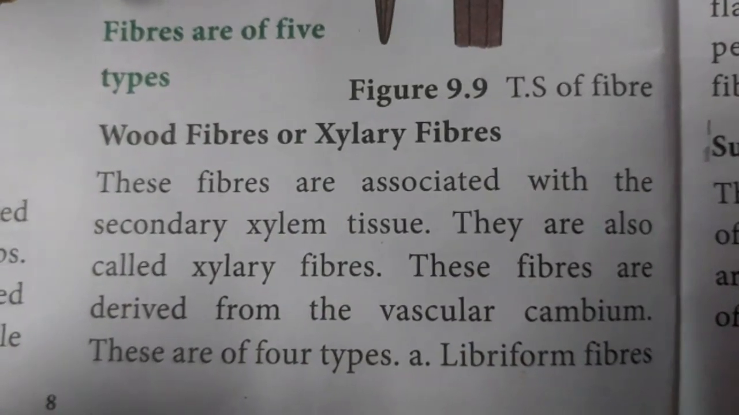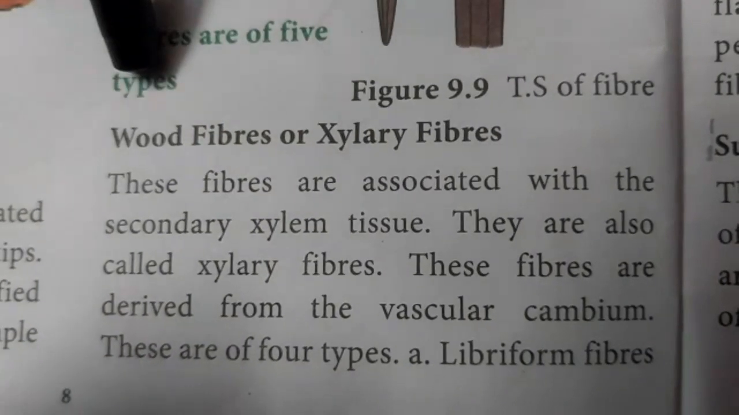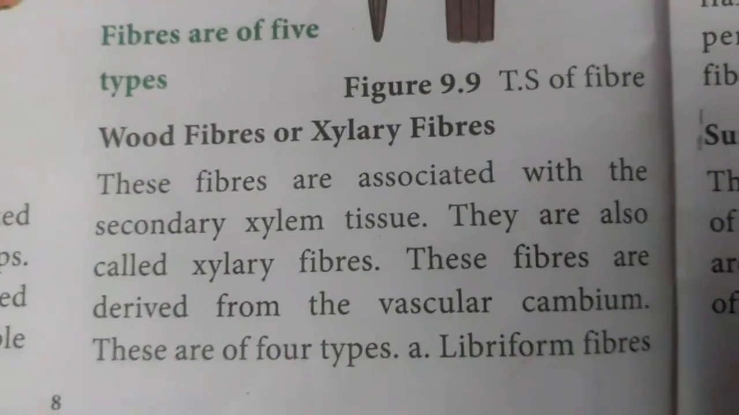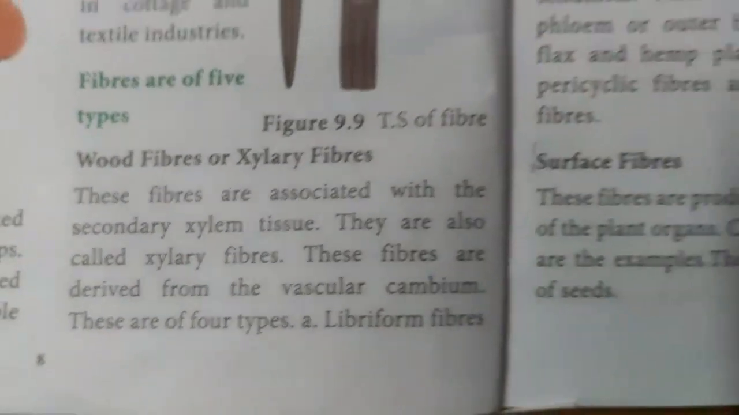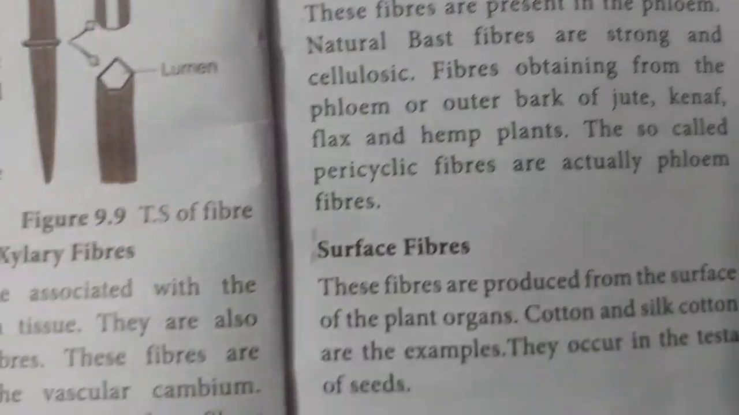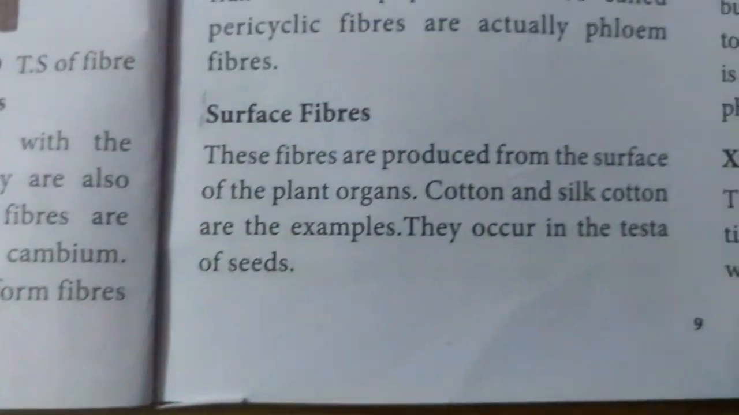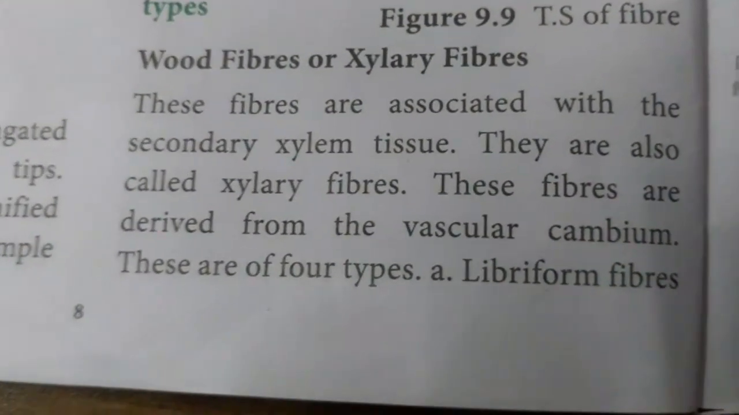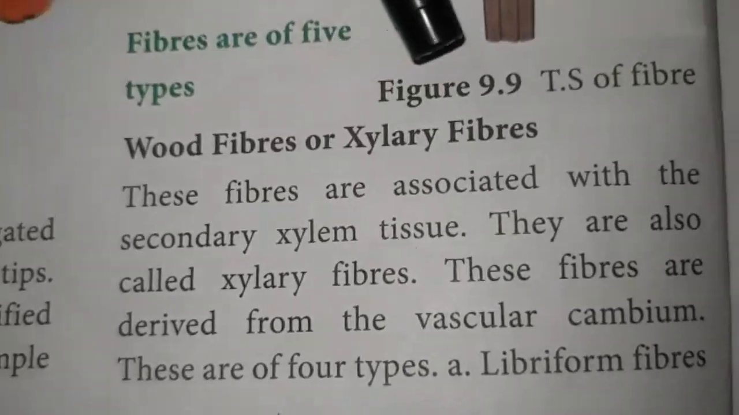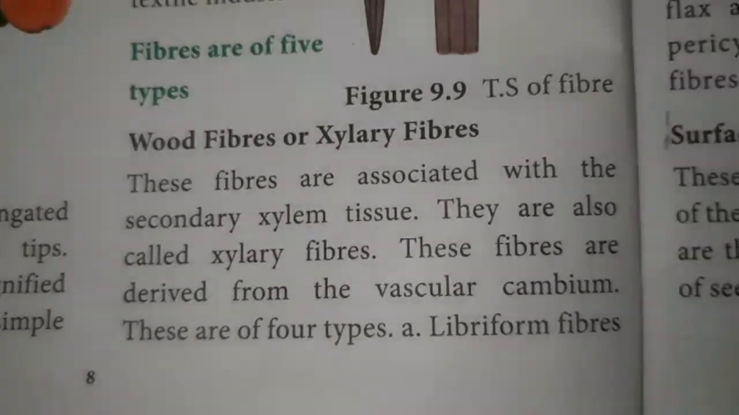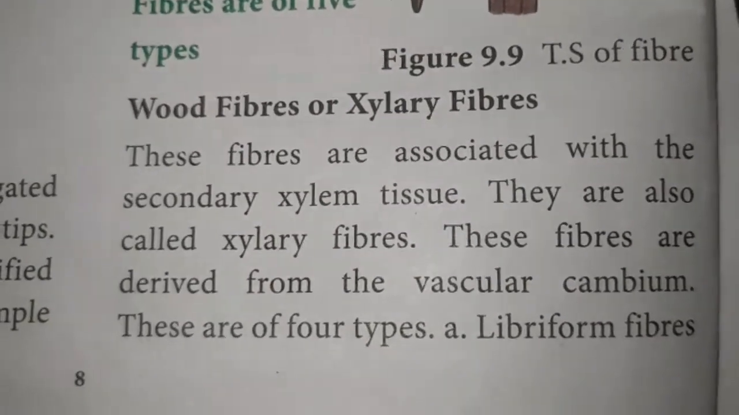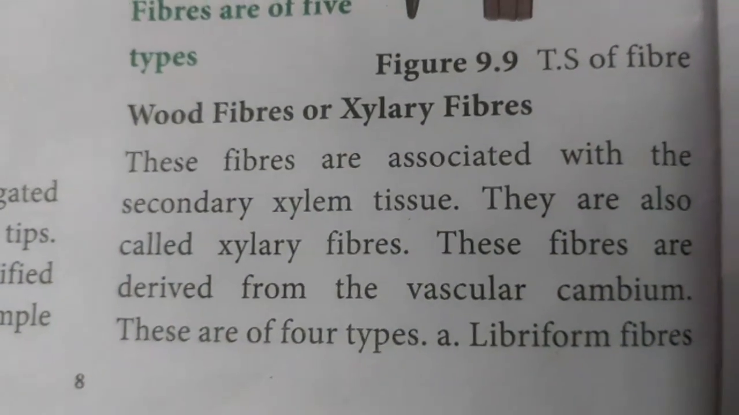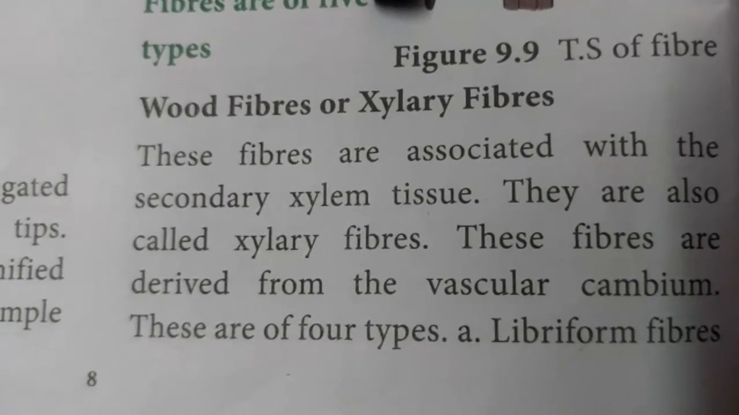The fibers are classified into 5 types. One is wood fiber or xylem fiber, bast fiber or extraxylary fiber, surface fiber, mesocarp fiber and leaf fiber. The first type of fiber is the wood fiber or xylem fiber.